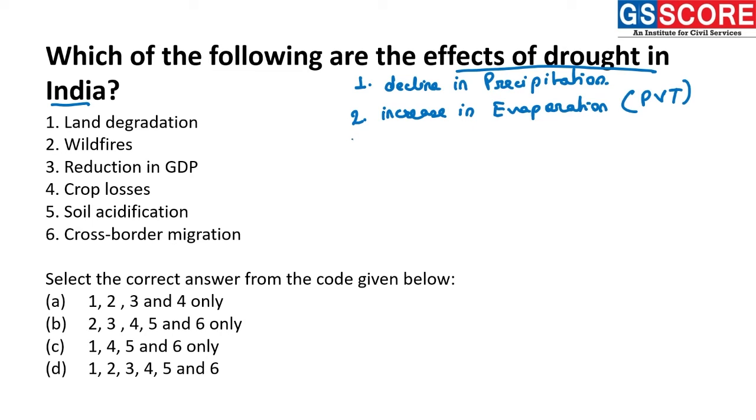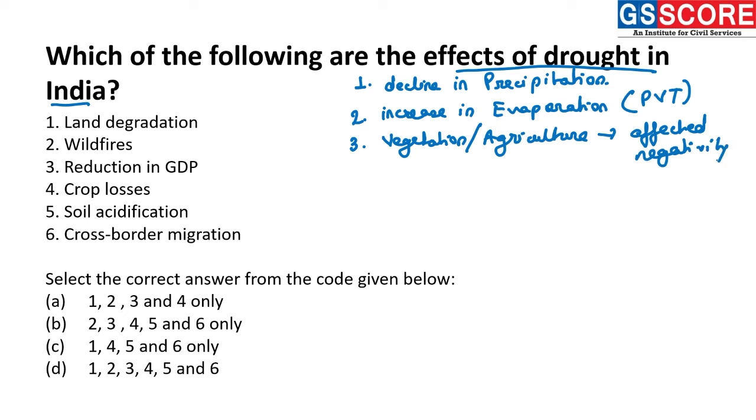Now, third thing, because of this, what will happen? The vegetation or agriculture in this region will be affected negatively, resulting in the loss of crops.